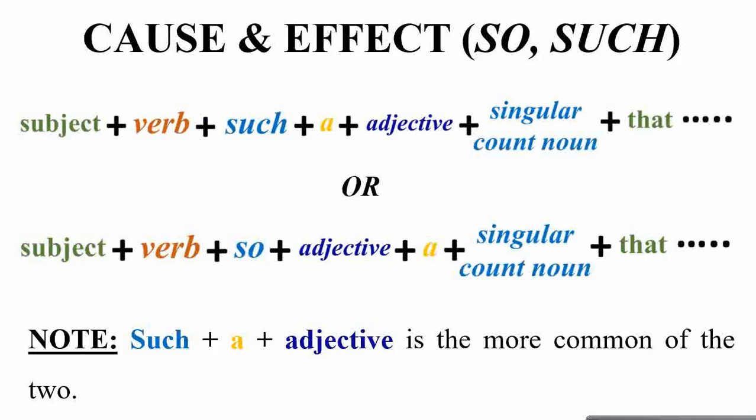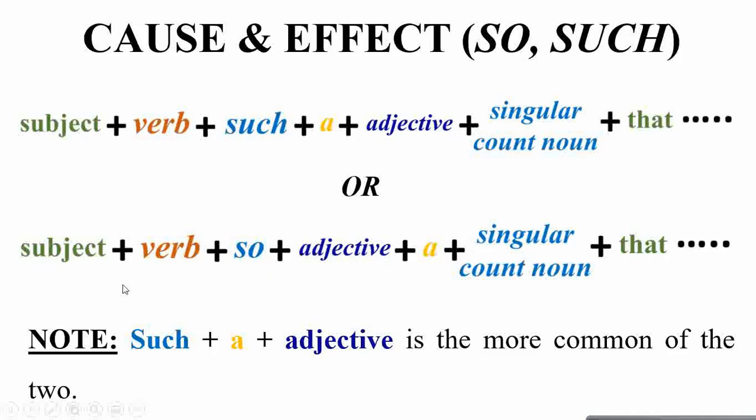और इसी को हम इस तरीके से भी लिख सकते हैं कि subject followed by verb, instead of such it will be so, this followed by an adjective, then an article and a singular count noun and followed by that. So in that case आपके पास the rest of the sentence structure is same, but in case you are writing such, then an article followed by adjective, and if you are writing so, then adjective followed by an article.